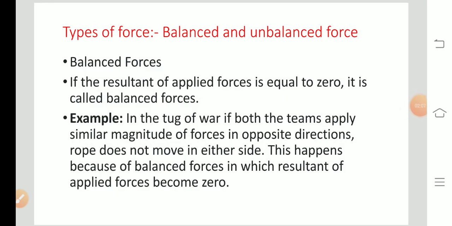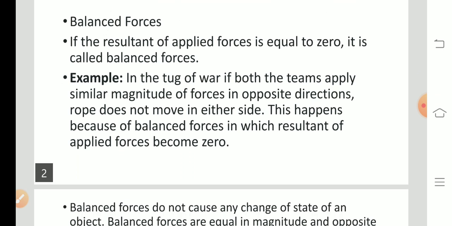So my dear students, according to balanced force, the net force on an object applied from both sides will be 0. We can say the resultant force will be 0. Then we can say it is a balanced force. If we apply the same force on both sides, there will be no change in the object, and the resultant force is a balanced force. Next, unbalanced force.